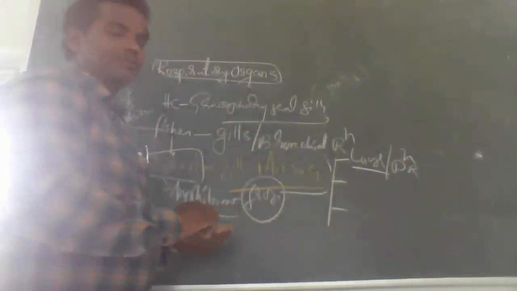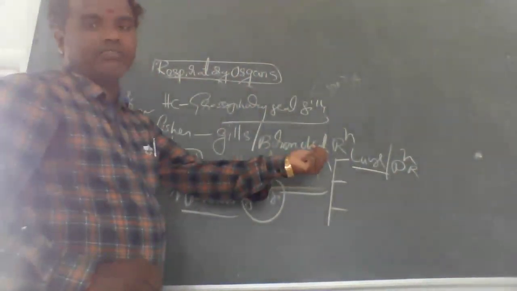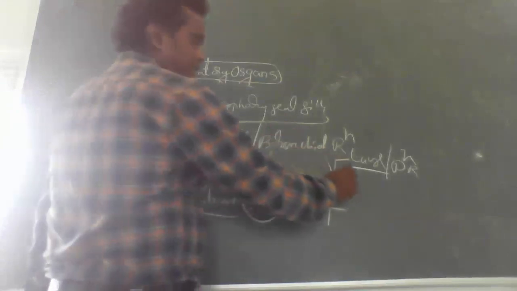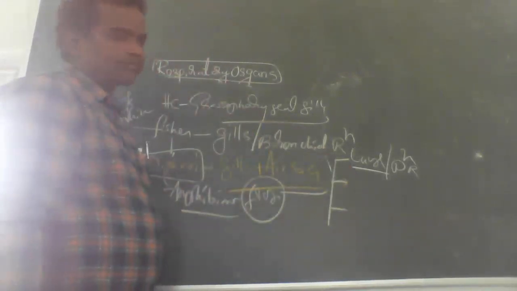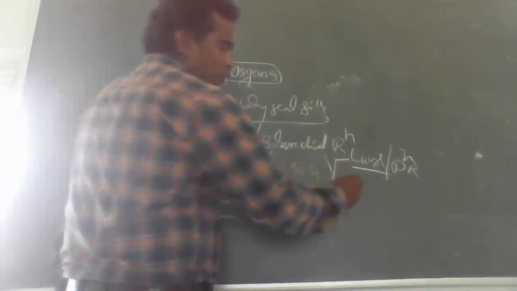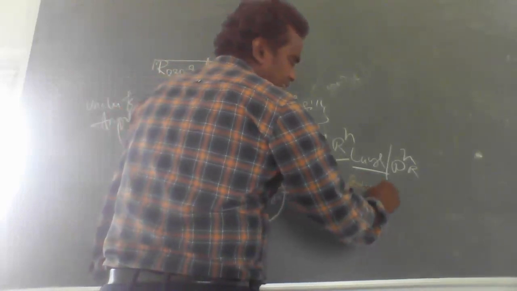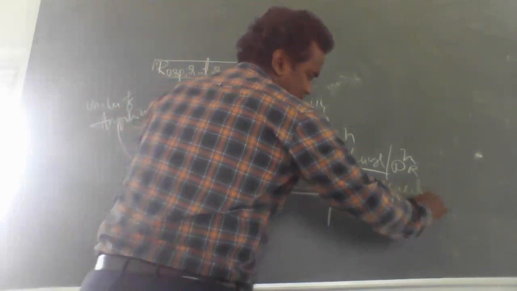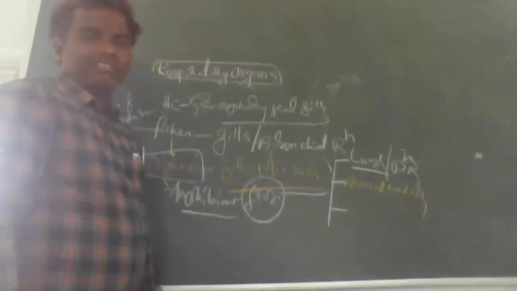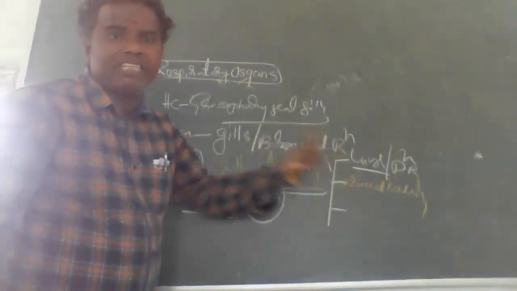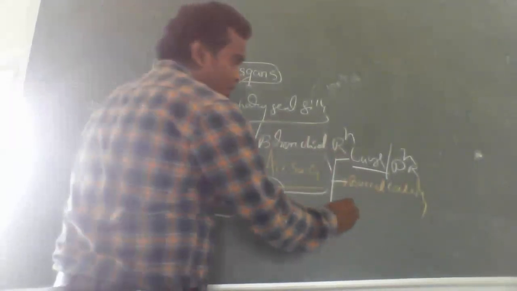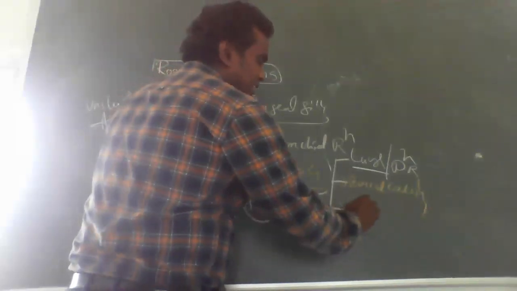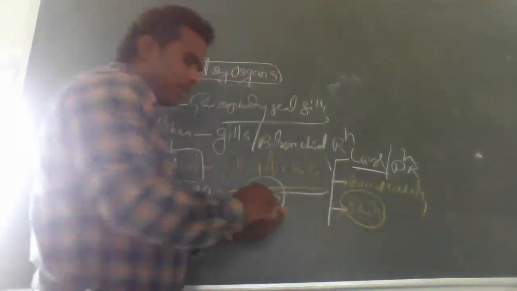That is one thing. Next, buccal cavity respiration takes place, which we already discussed in the previous semester, right? And third, skin is responsible for respiration. That is already told to you.